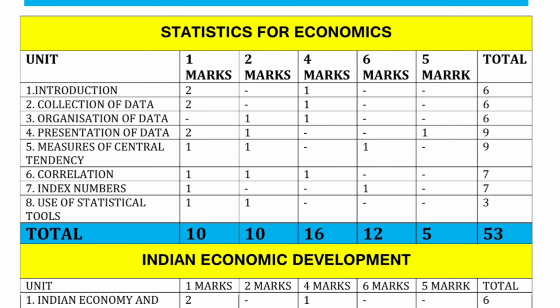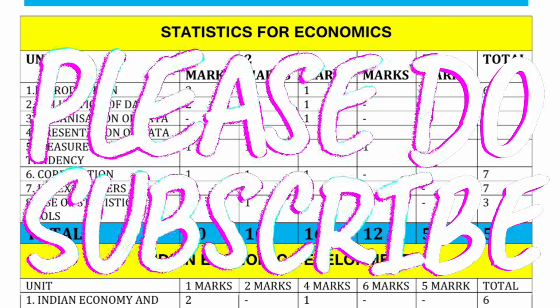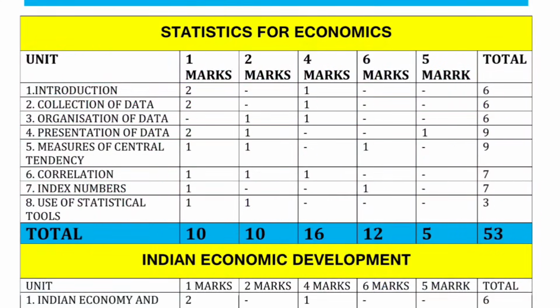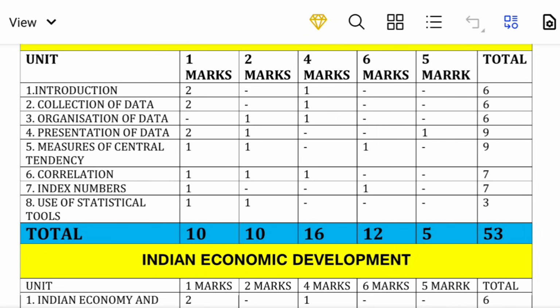So how many marks for 4 marks questions? It is 16. They are going to be asking 2 6 marks questions, which is 12, and 1 project oriented question for 5 marks. So now 10 plus 10, 20, 20 plus 16, 36, 36 plus 12, 48, 48 plus 5, 53.